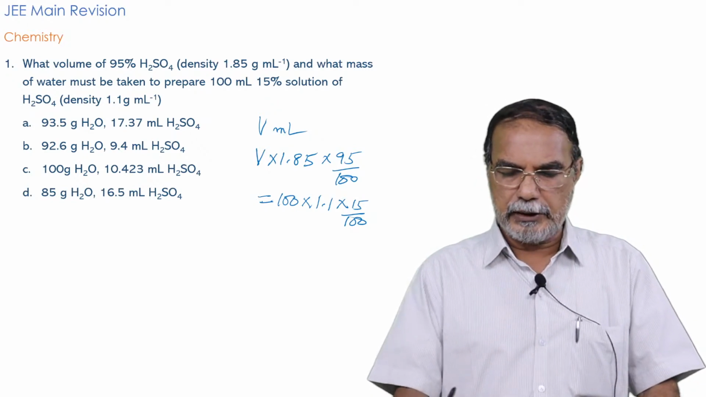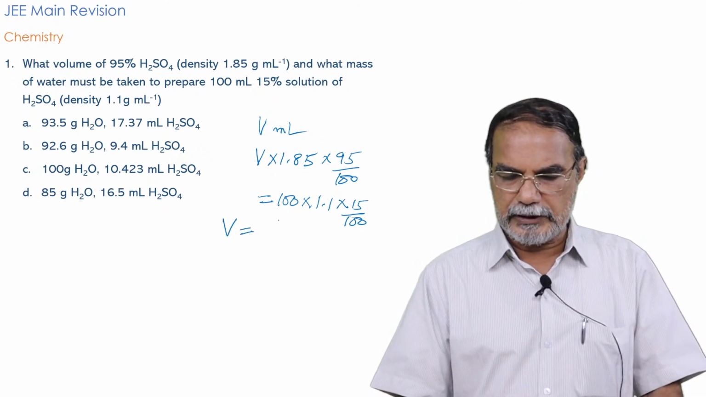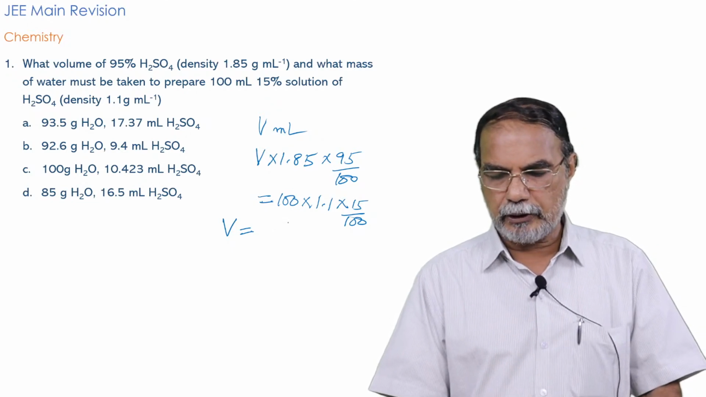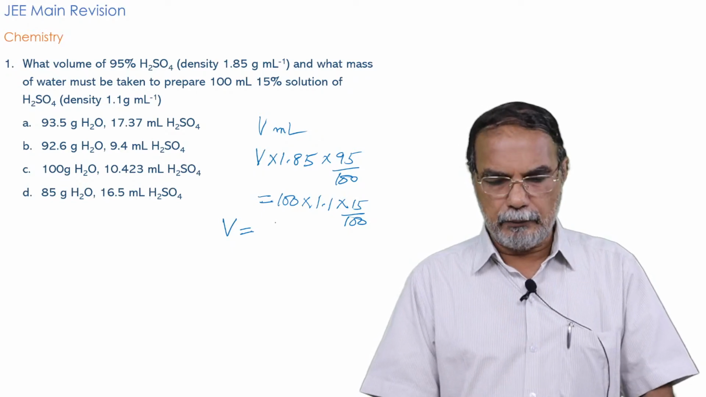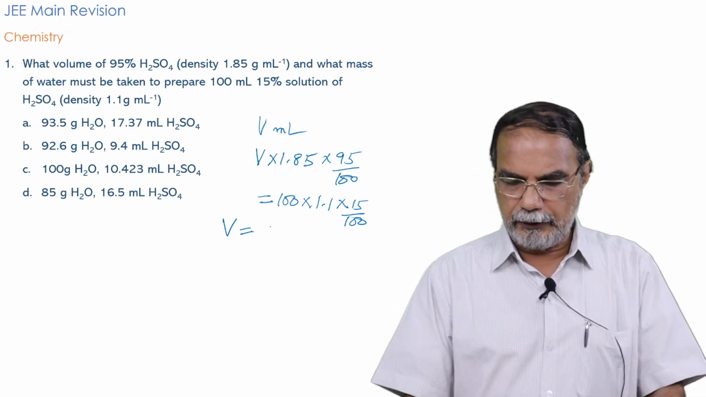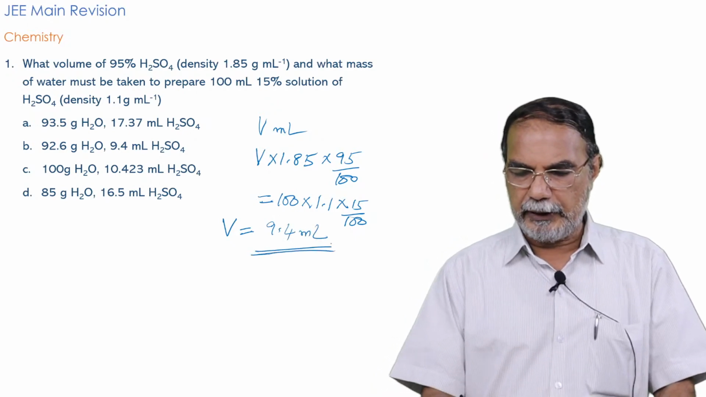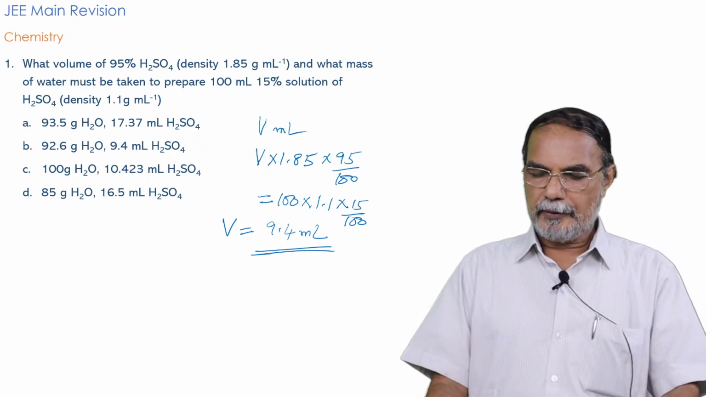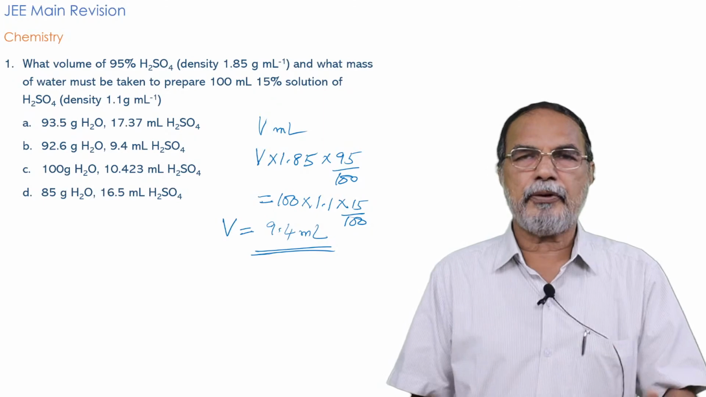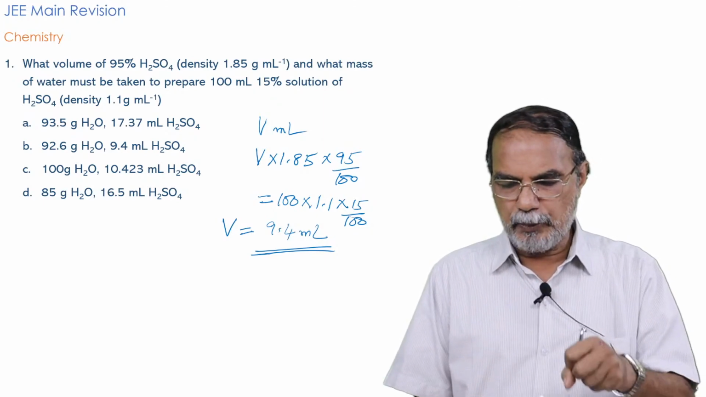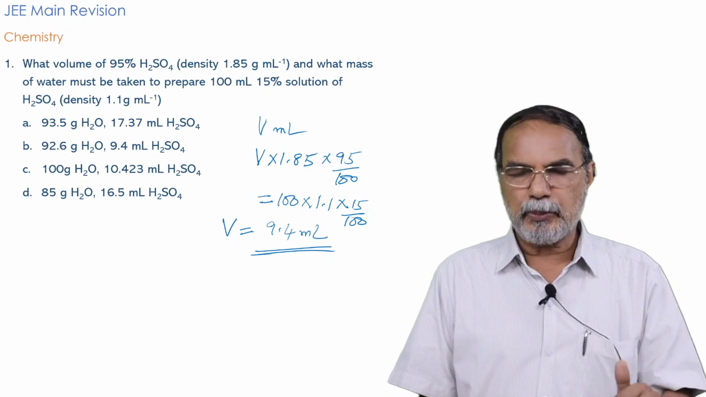You can solve this and get the value of V. You will see that you can simplify it. It is not that complicated. You can do it right now if you want. V is equal to 9.4 ml. That means the volume of sulfuric acid that you have to take is 9.4 ml. That 95% sulfuric acid, you have to take 9.4 ml.